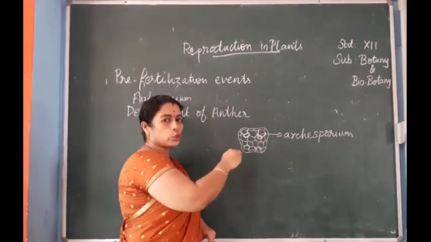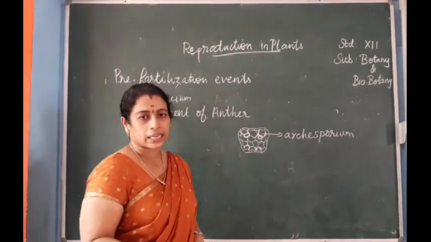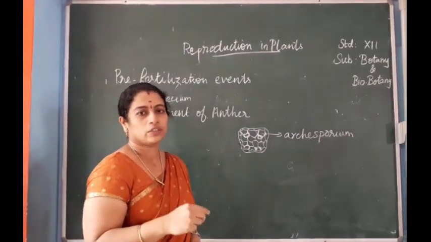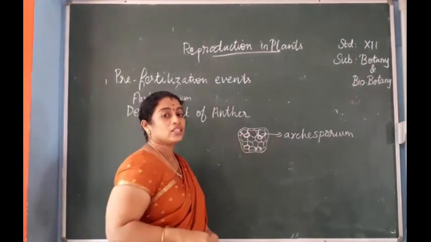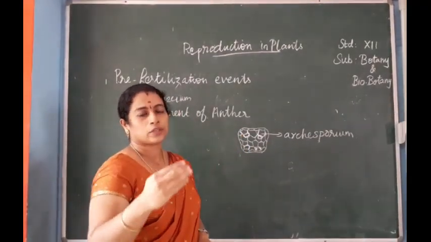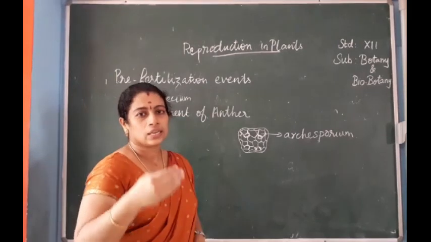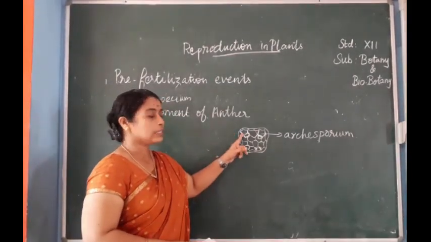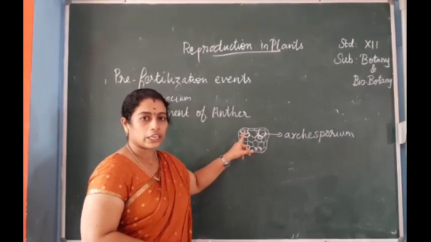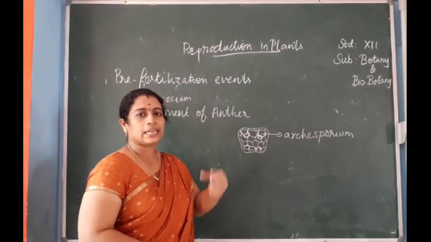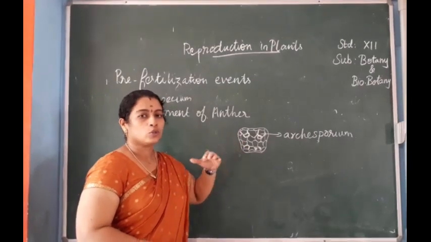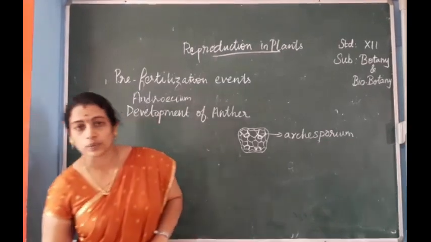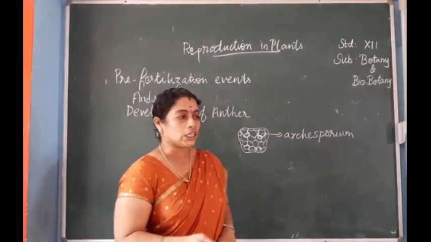These cells start to divide anticlinally and periclinally. So two types of division, anticlinal, longitudinal and transverse division, will take place in these cells, and it forms two types of cells, that is parietal cells and inner sporogenous cells. The hypodermal cells divide anticlinally and periclinally to form two groups of cells: towards the outside it is known as parietal tissue, and towards the inside it is known as sporogenous tissue.